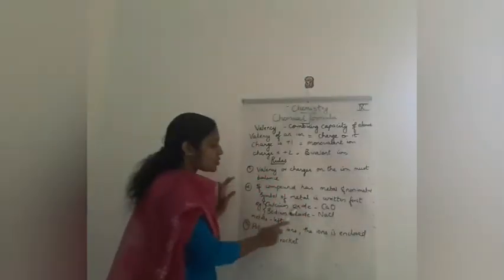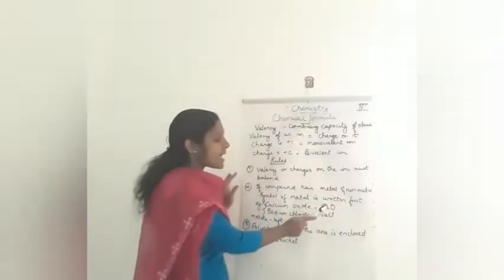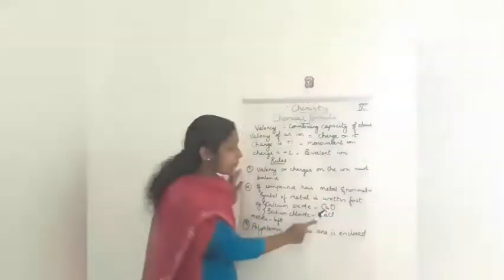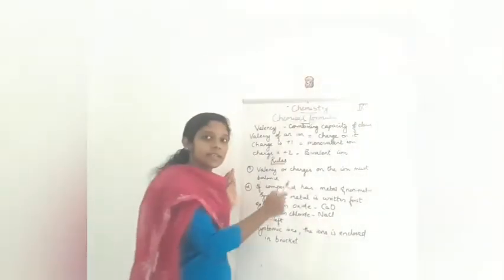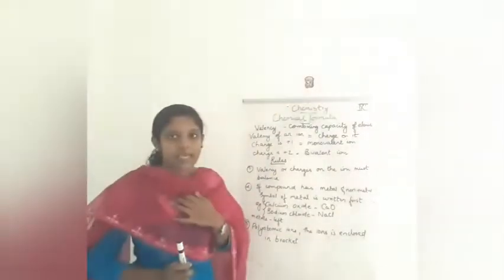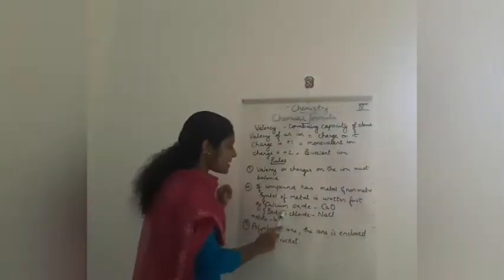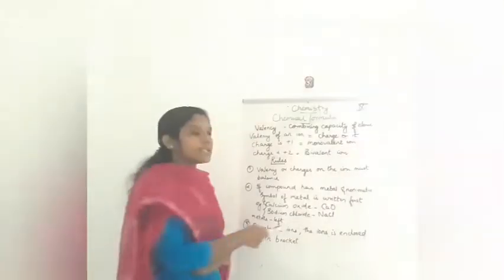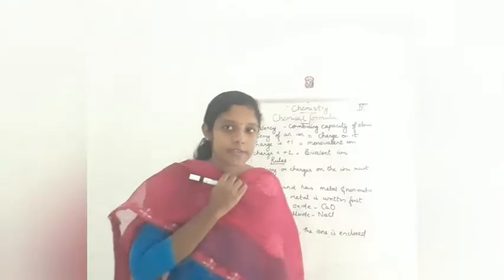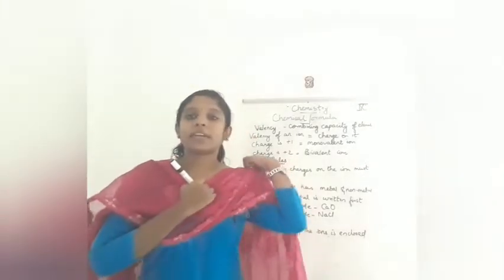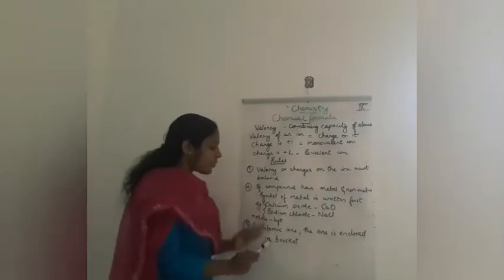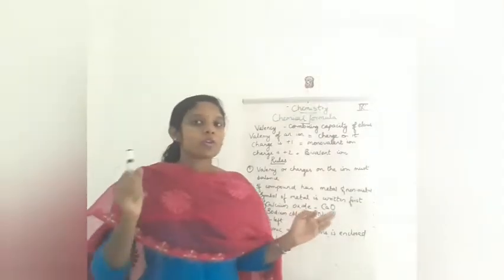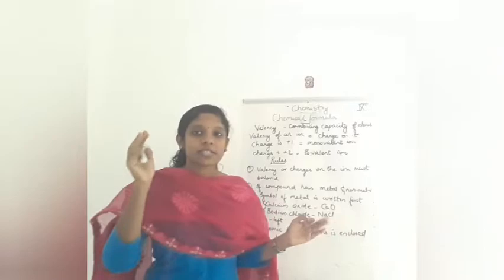Look, calcium oxide: the chemical formula is CaO. Calcium, Ca, the metal, first, and oxide, O, second. Same like that, sodium chloride, NaCl. Sodium is a metal, which is written first. Chloride is again a non-metal, which is written second. And the third rule is about polyatomic ions. You have learned what a polyatomic ion is, for example phosphate.